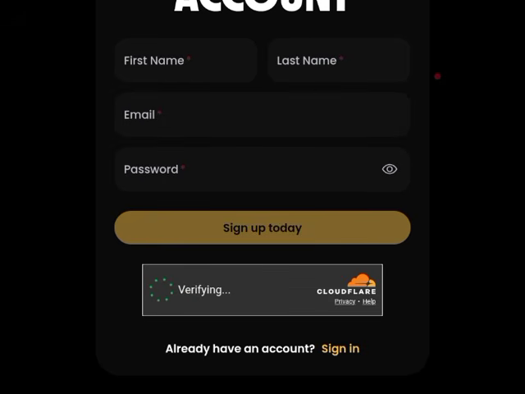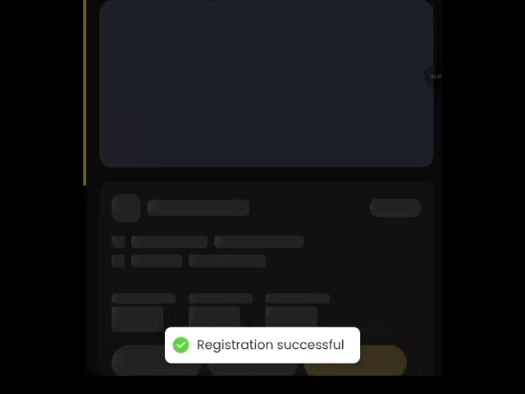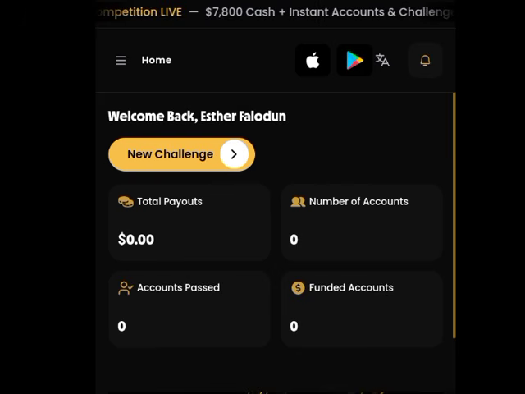As you can see, this is what you need to do. You need to put in your first name, last name, your email address, and your password. Then you click on sign up. Do not forget to verify that you are human. So this is me after I've created an account. As you can see, registration successful. Now this is what your dashboard looks like. So now let's go ahead to getting this particular account.